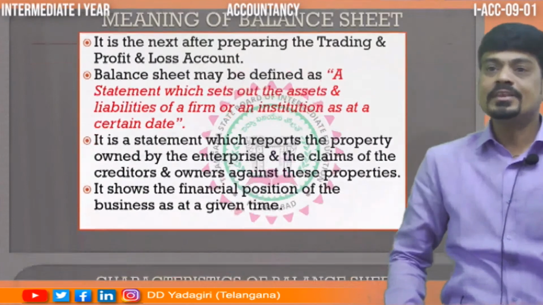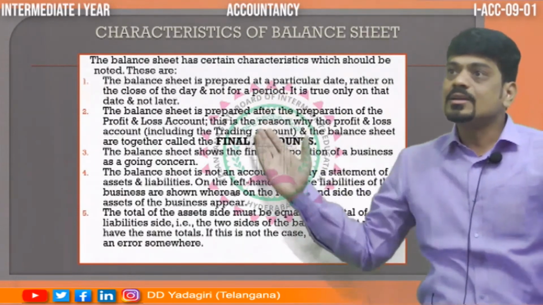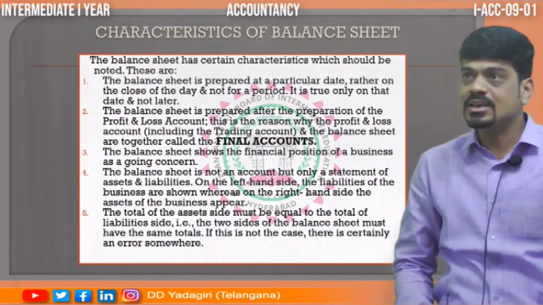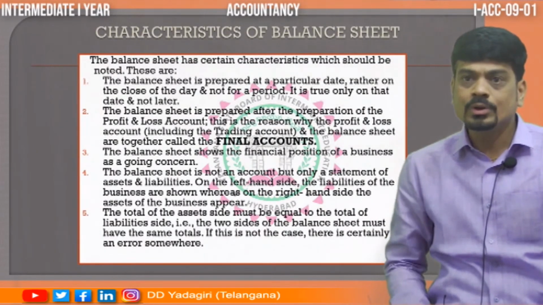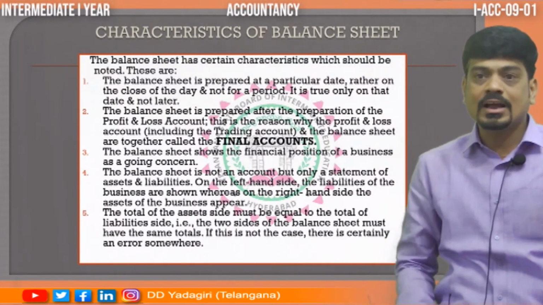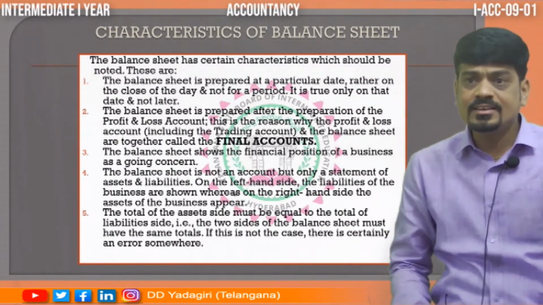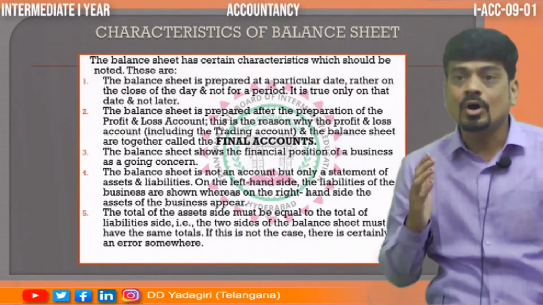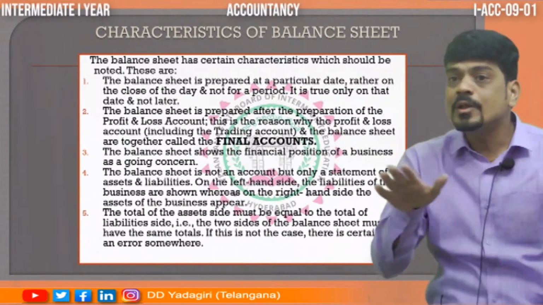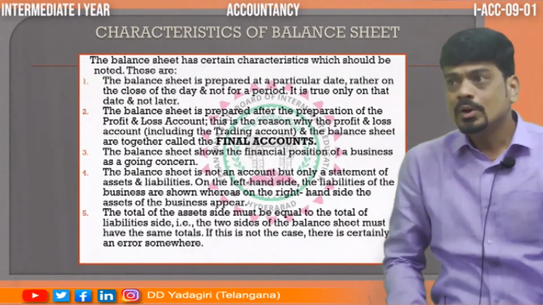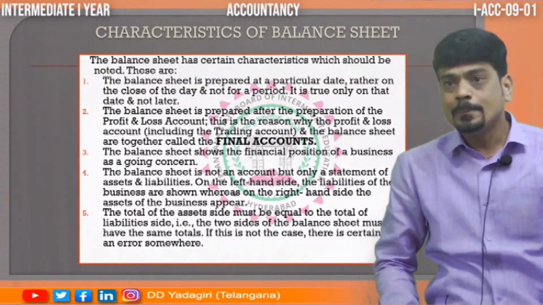Then comes the next part: what are the characteristics of a balance sheet? These are the important characteristics. First, it is prepared on a particular day, as I told you. Second, it is a statement, not an account. Then it records all the liabilities and assets. On the right hand side, it records all assets. On the left hand side, it records all liabilities. And always both will be equal. Assets will be equal to liabilities. Like that, we have seen the characteristics of the balance sheet.